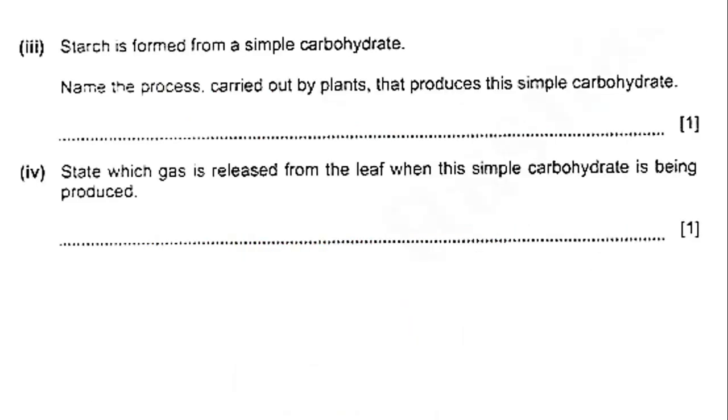Starch is formed from a simple carbohydrate. Name the process carried out by plants to produce carbohydrates. Photosynthesis, of course. Which gas is released from the leaf when simple carbohydrate is being produced? Oxygen, of course, as a byproduct or waste.